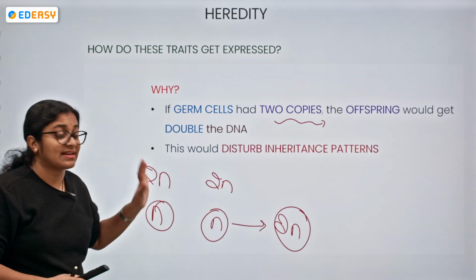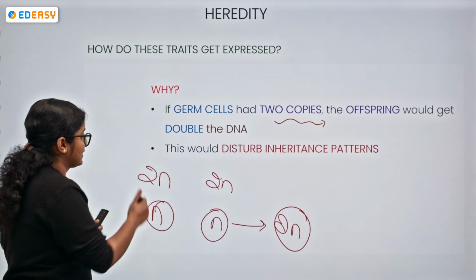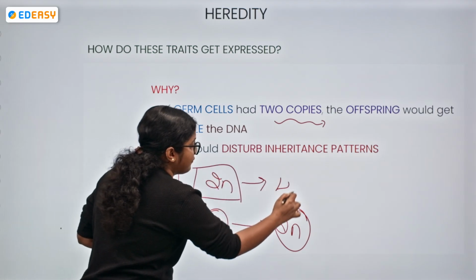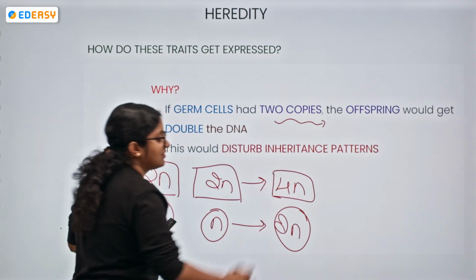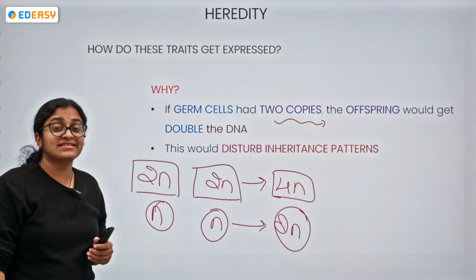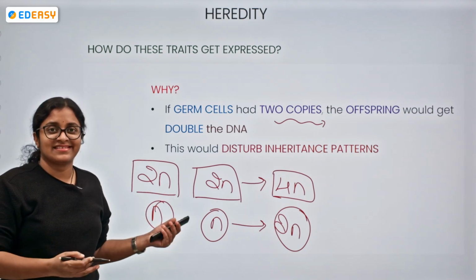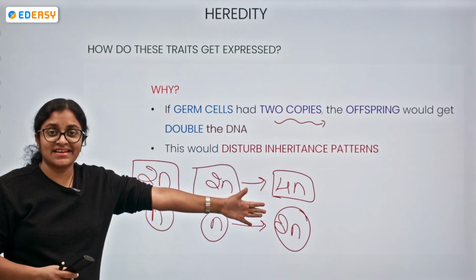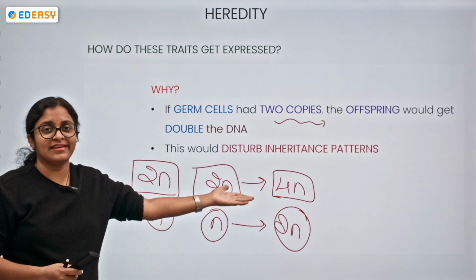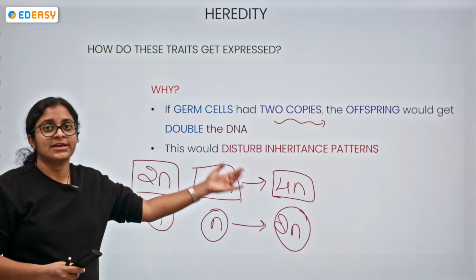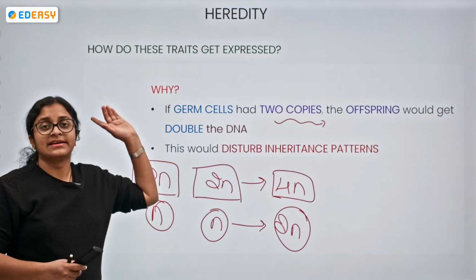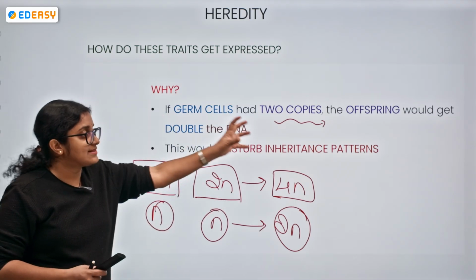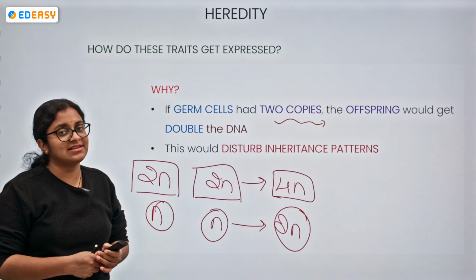If that is not occurring, and the gametes are also of 2n condition, the offspring will have a 4n condition. Then there is an adverse effect, a disturbance in the genetic makeup of the individual itself. Do you think that organism is going to survive? No. If the germ cell has two copies, the offspring will have double the DNA, and because of that there is a disturbance of the inheritance patterns.